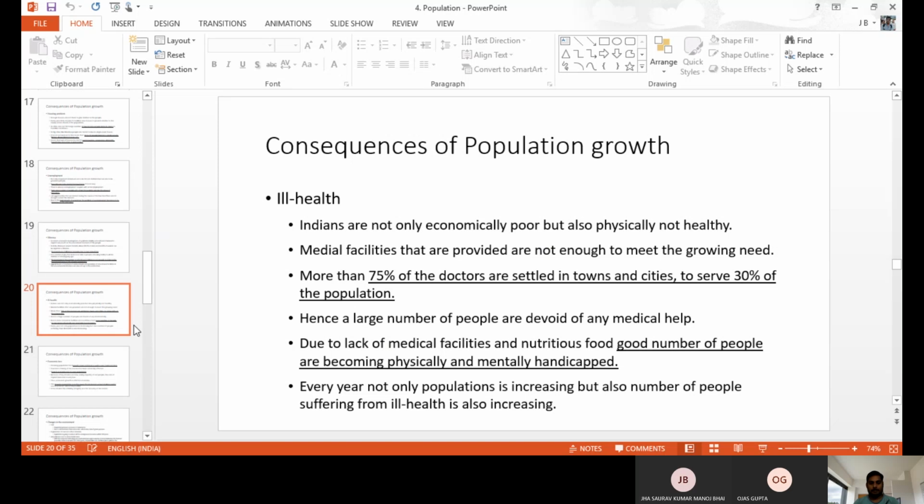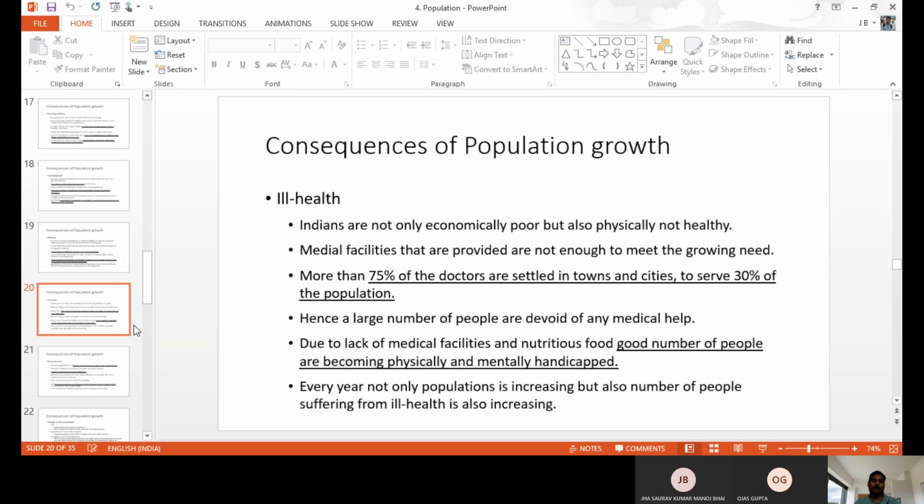And ill health, poor health, is also there because of overpopulation. India, as you know very well, is not only economically but also physically not fit. Healthwise we are not good compared to other foreign countries. Because of overpopulation, malnutrition, pollution and congestion, we have poor health. For example, COVID. Again, I'm going to COVID only.